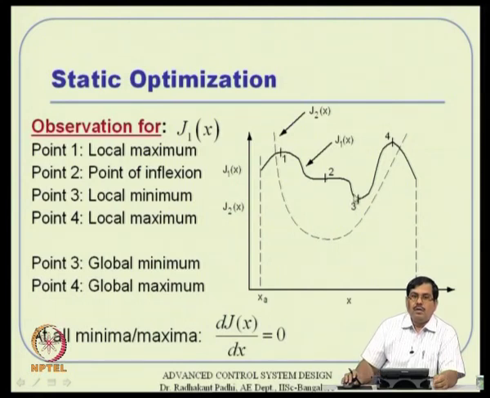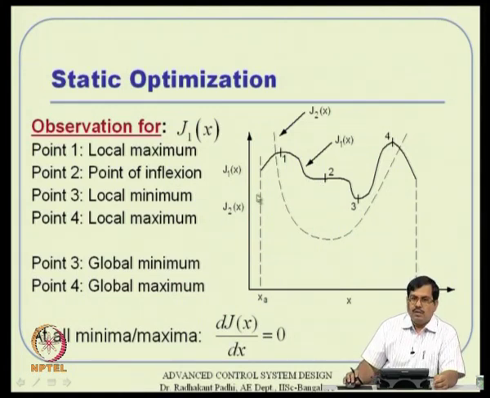Even without analyzing too much math, we can clearly say that point 1 is a local maximum, point 4 is a local maximum, and point 3 is a local minimum. Point 2, well, we cannot say too much right now, but it looks like a candidate for either minimum or maximum, or what is mathematically called a point of inflection.